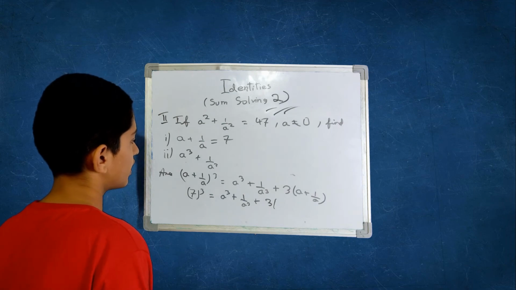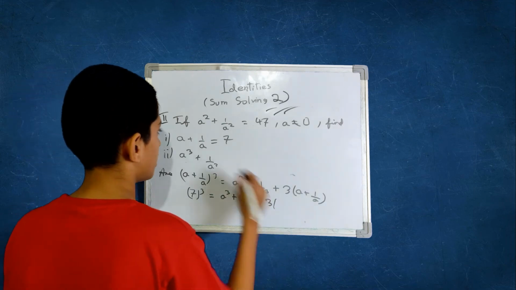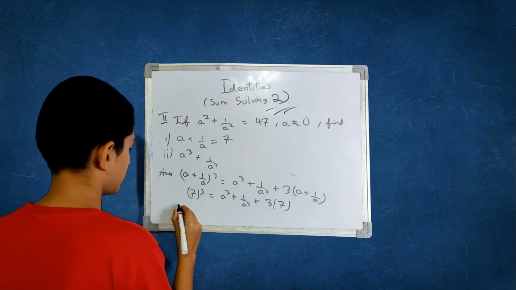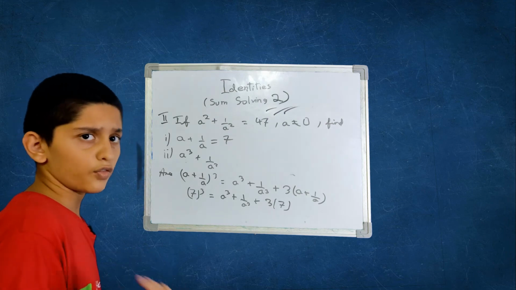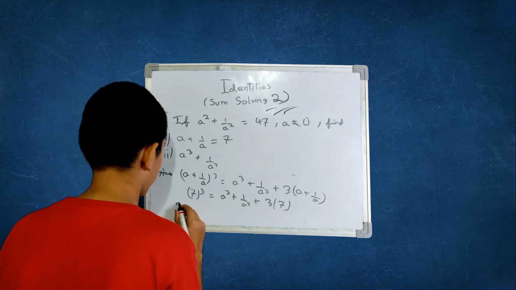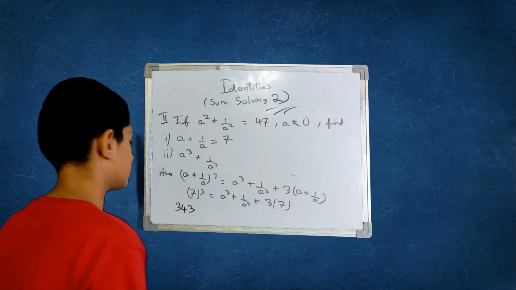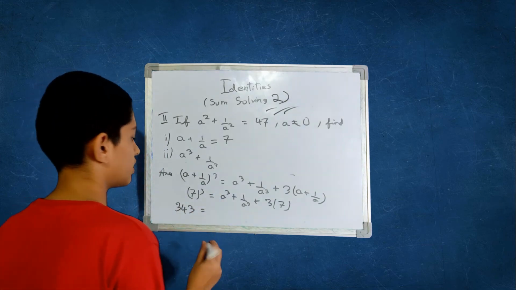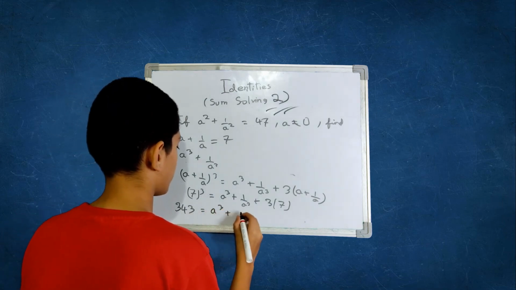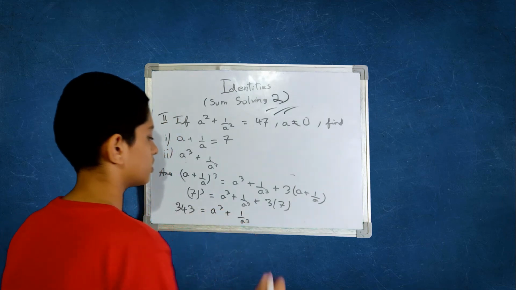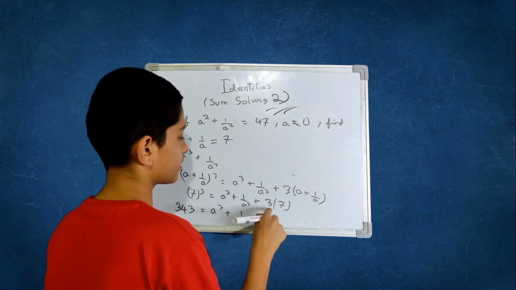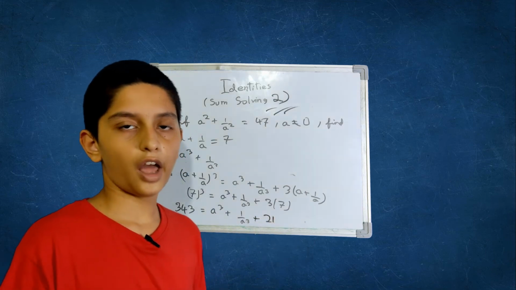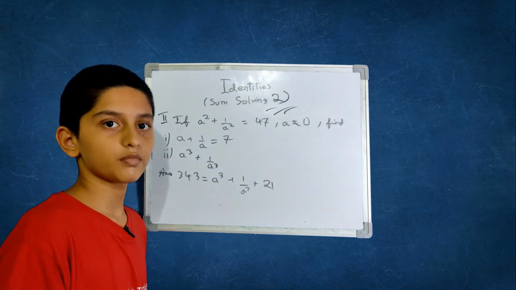What is that? It is 7. 3 into 7. Then you will get 7 cube is 49 into 7, which is 343, is equal to a cube plus 1 by a cube plus 3 into 7 is 21. Now let me clear the board.